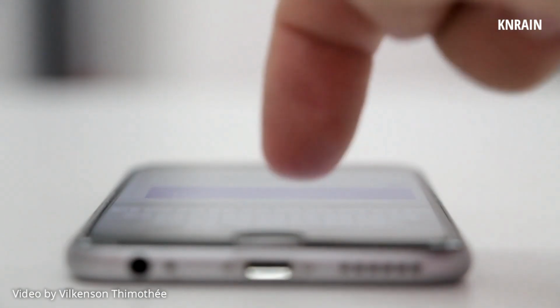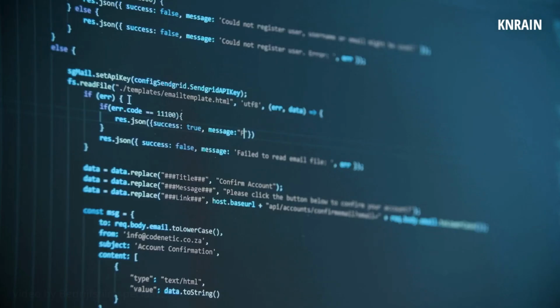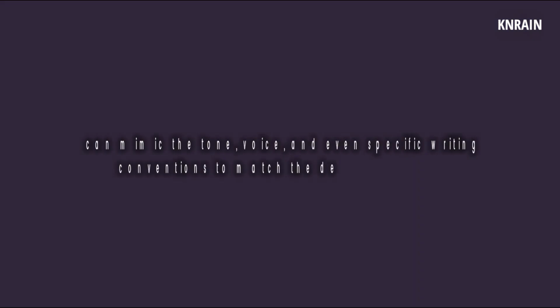Google Bard is a significant leap forward in AI writing technology. It has been trained on vast amounts of text data, allowing it to grasp the intricacies of language and context. With this knowledge, it can generate coherent and engaging content that aligns with the writer's intent.